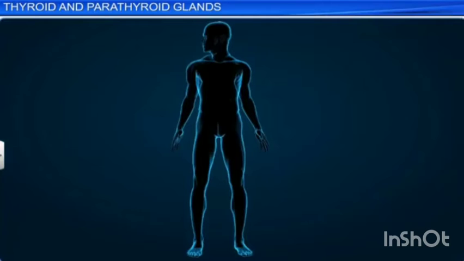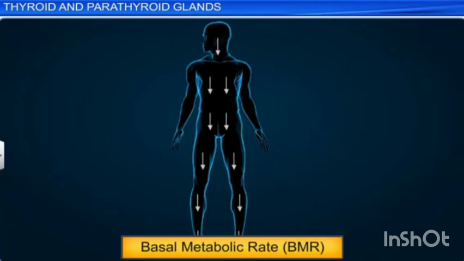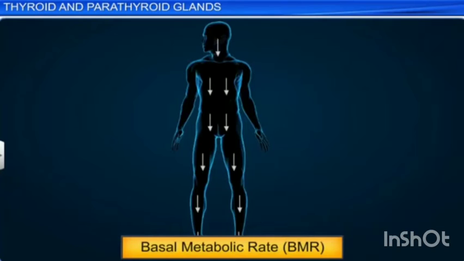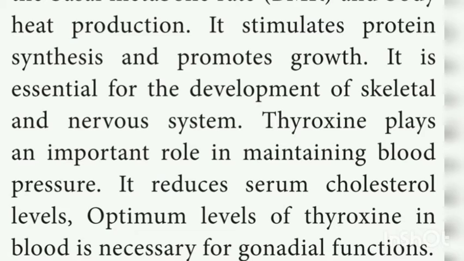If you see the functions of thyroxine T4, thyroxine regulates the basal metabolic rate. What is BMR? Basal metabolic rate means the amount of heat produced in our body in a unit period of time. That is called as basal metabolic rate and the body heat production. It stimulates protein synthesis and promotes growth.